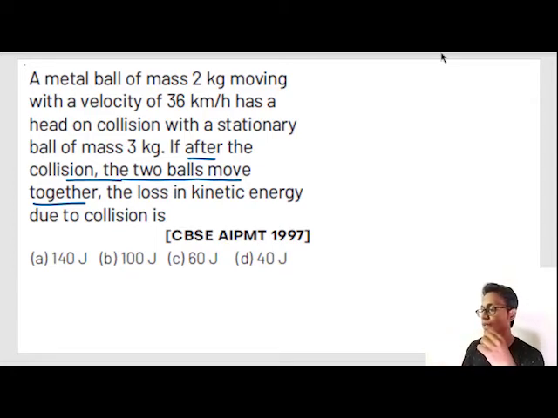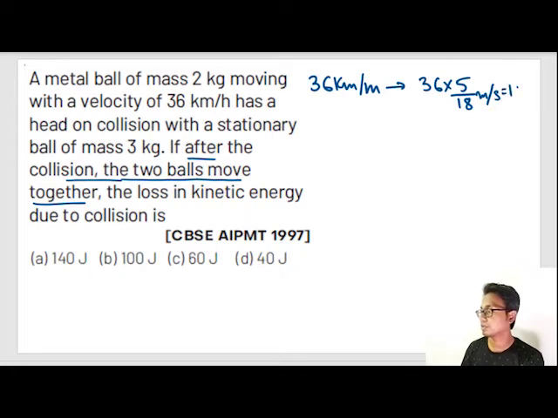So the body of 2 kg was moving with 36 km per hour. Let's convert kilometer per hour into meter per second. 36 kilometer per hour gets converted into 36 into 5 by 18 meter per second, which is equal to 10 meter per second.